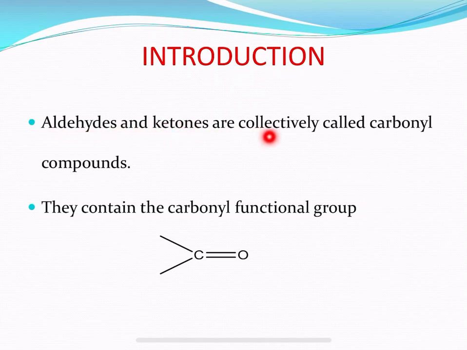Aldehydes and ketones are collectively called carbonyl compounds because they contain the carbonyl functional group, the C double bond O group. Even carboxylic acids contain the C double bond O group, but in this chapter we will be studying the structure and reactivity of aldehydes and ketones especially.